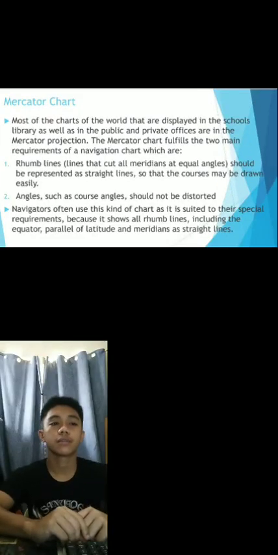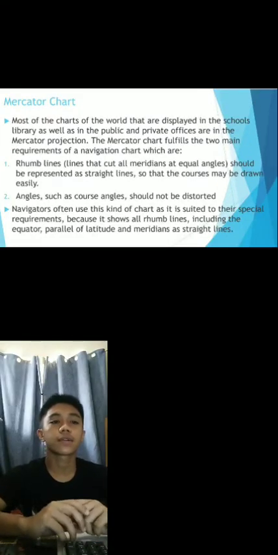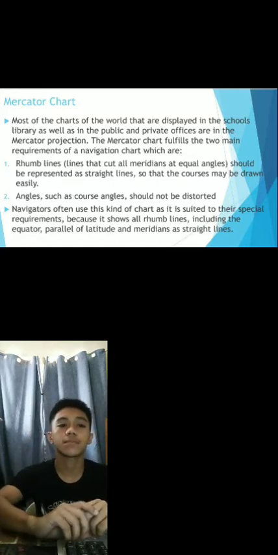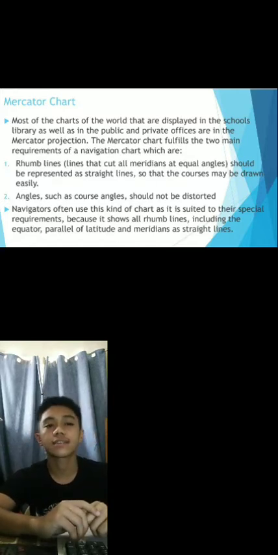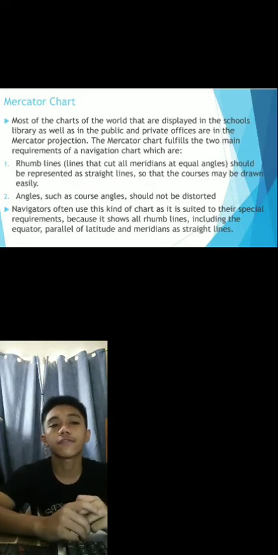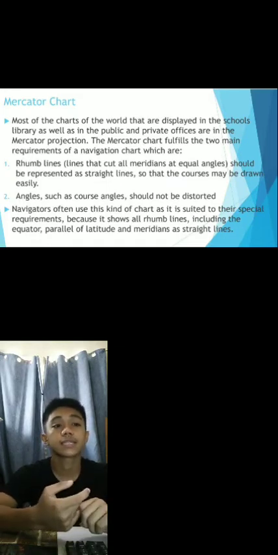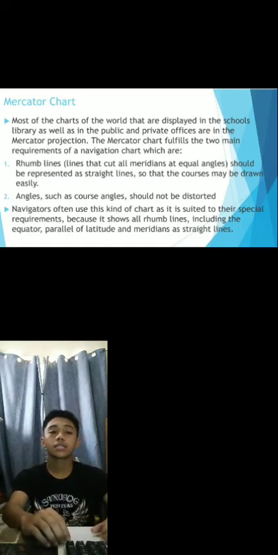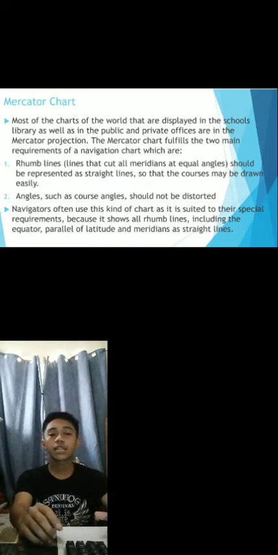Mercator chart. Most of the charts of the world that are displayed in the school's library as well as in public and private offices are in the Mercator projection. The Mercator chart fulfills the two main requirements of navigation charts, which are rhumb lines, lines that cut all the meridians at equal angles, should be represented as straight lines so that the courses may be drawn easily.